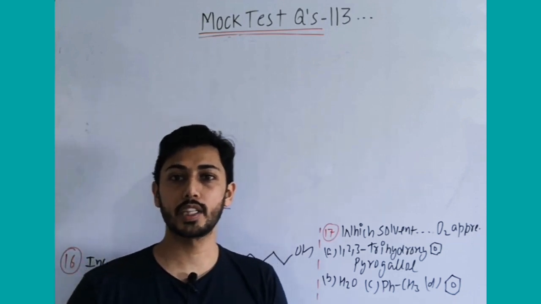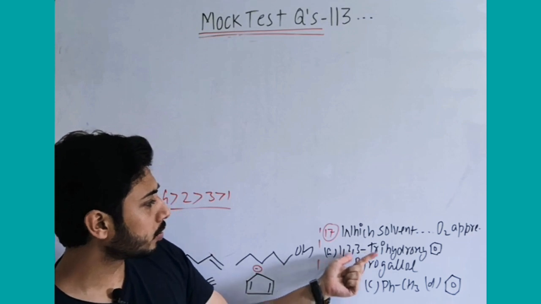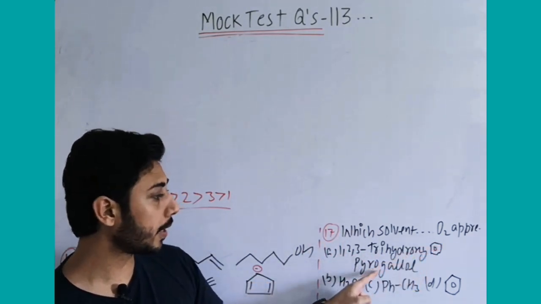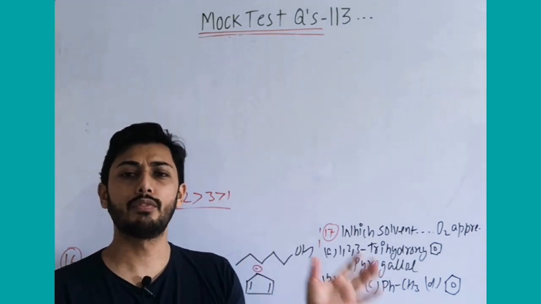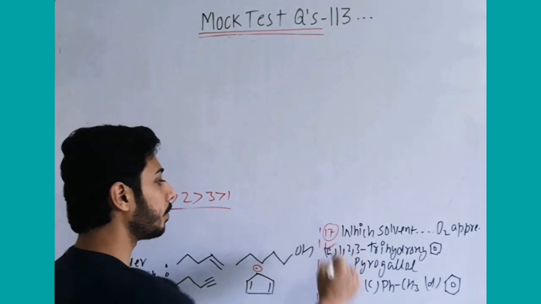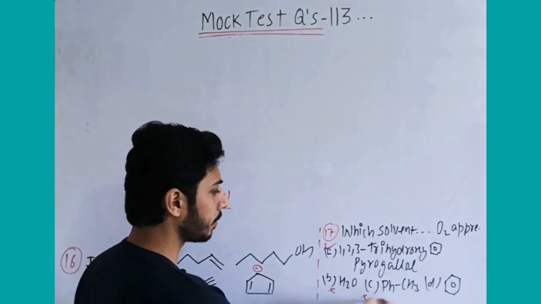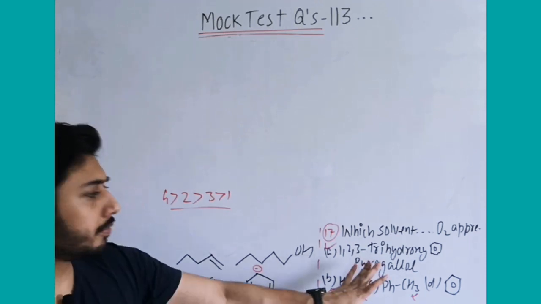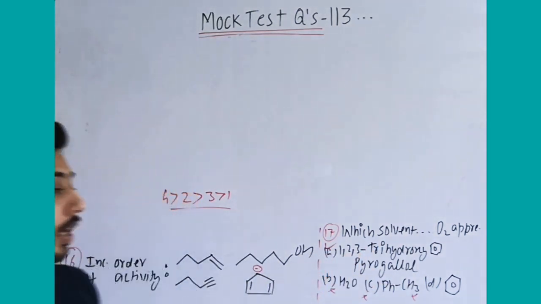If you remember in the last mock test we have done, phenol undergoes aerial oxidation to form quinones. So pyrogallol is also just like a derivative of phenol, 1, 2, 3 trihydroxybenzene with 3 OH groups continuously. So it also undergoes oxidation and forms quinone. So this is used for the qualitative determination of oxygen. Water is not used, other options are not used. Why I am explaining it here is because this is information: qualitative analysis of oxygen is done by pyrogallol.